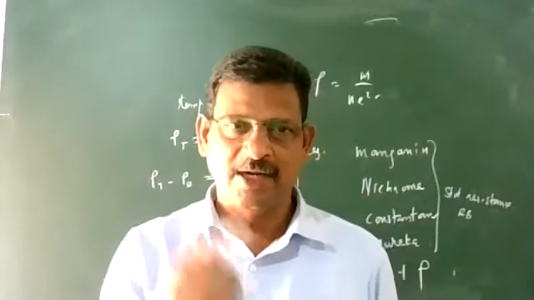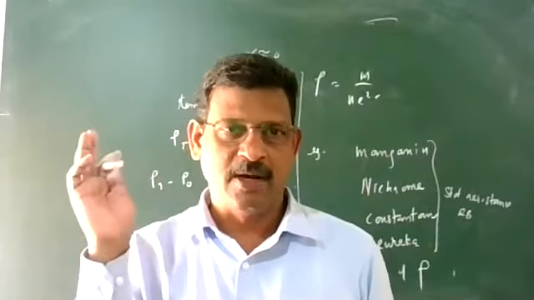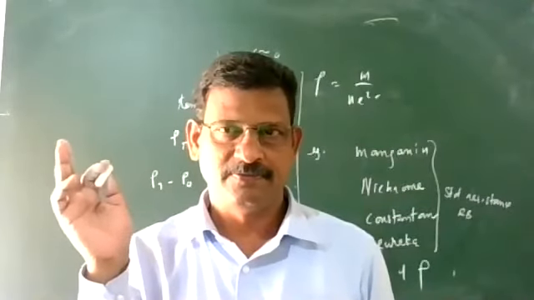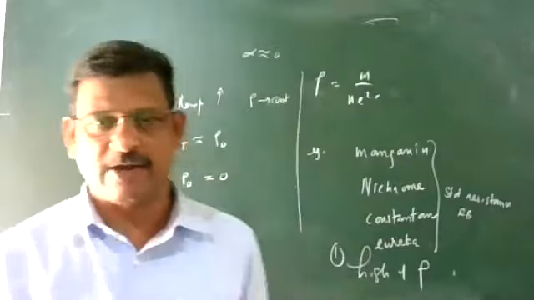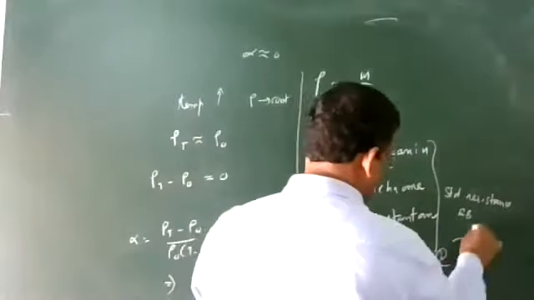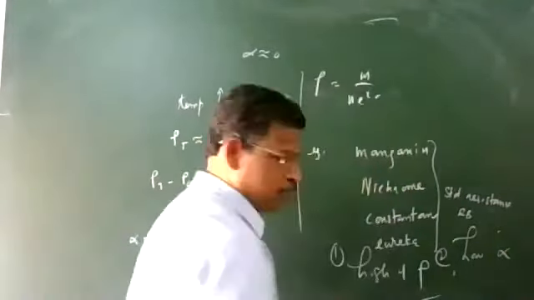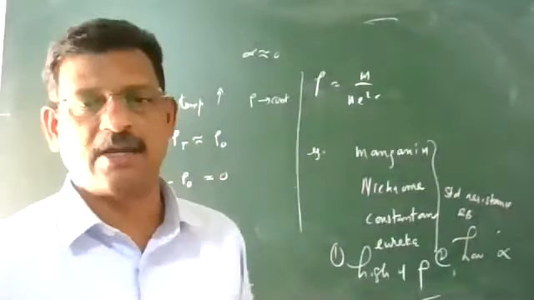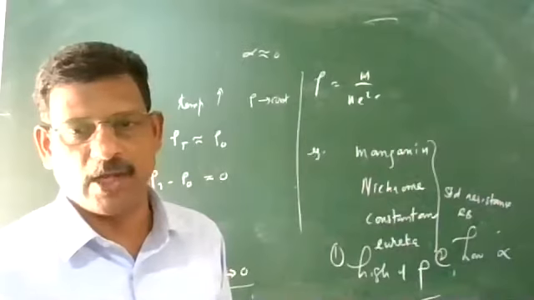But to get 100 ohm with a copper wire, you have to take approximately 50 meters. So in a small length we get good resistance, so they have a high value of resistivity. And second, they have a very low value of alpha. Because of these two reasons, they are preferred for making standard resistances: high value of resistivity and low value of alpha.